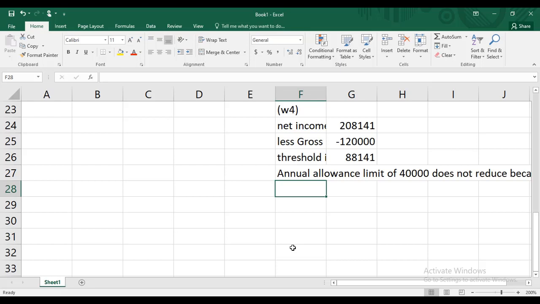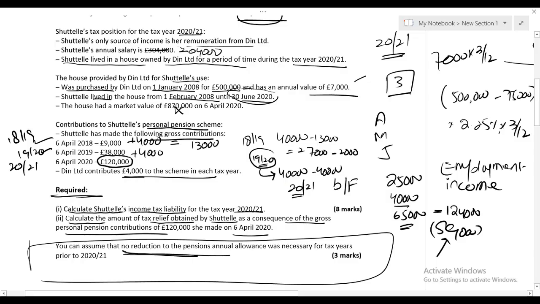Now let us go back and discuss point 2 of requirement 2. What is written in point number 2? Now the time has come, we should discuss that.